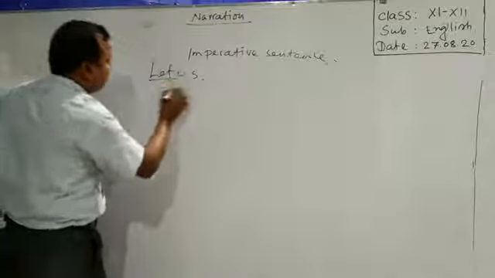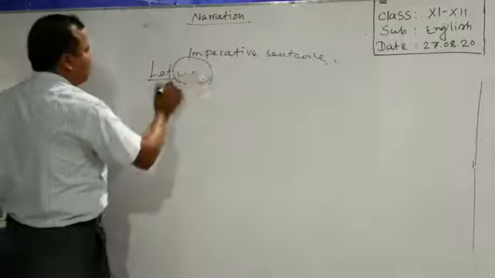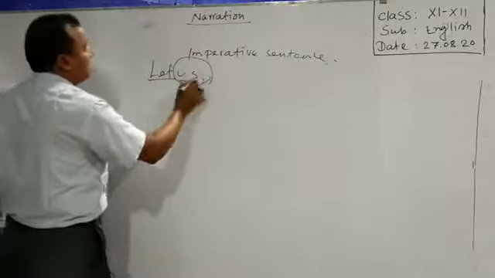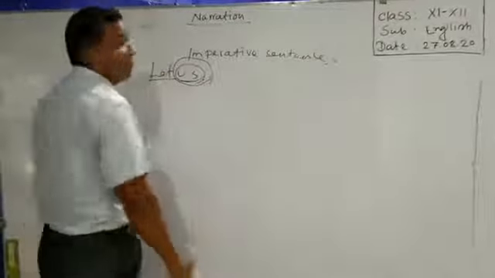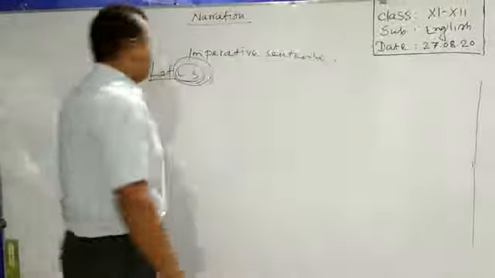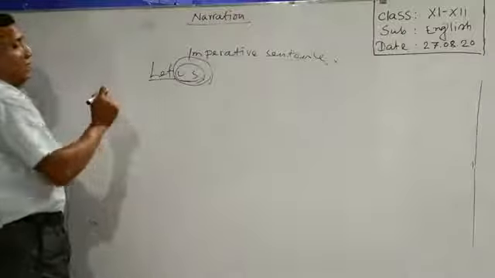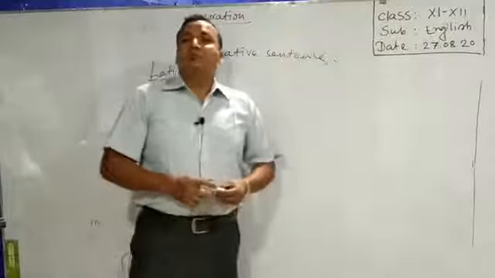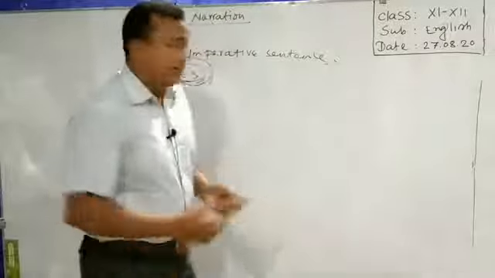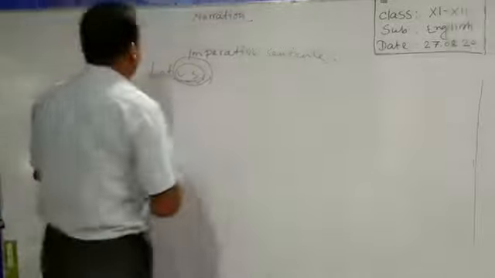If you get the object of let us, so you should take it as proposal. So what you have to do? You have to replace the reporting verb using proposed in the case of let us.